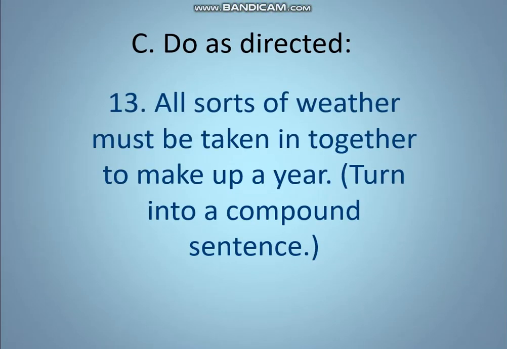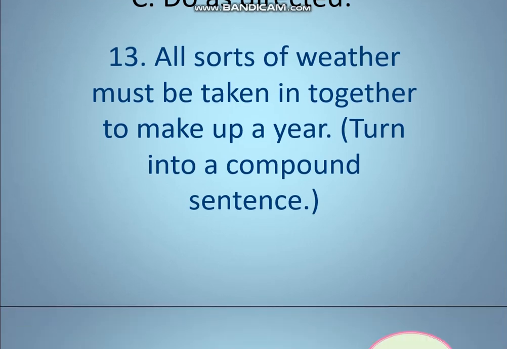Number 13: All sorts of weather must be taken in together to make up a year. Turn into a compound sentence. It is a simple sentence. To make up, we will use a finite verb. Two finite verbs and they will be independent, and in this way we can form a compound sentence. In our next class we will be discussing more about simple, complex and compound sentences. These are the three kinds of sentences according to their structure. I will give you the link of my classes regarding these kinds of sentences and their transformation.